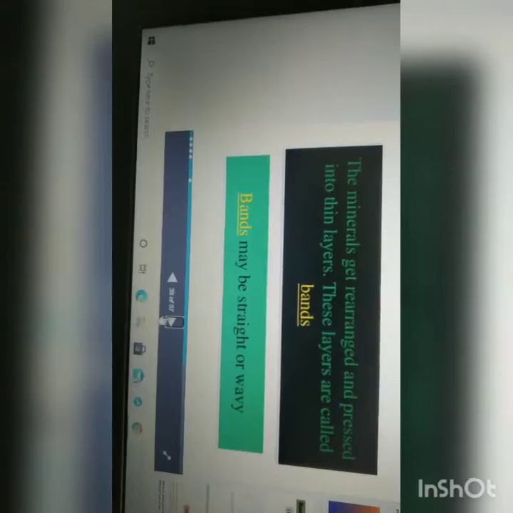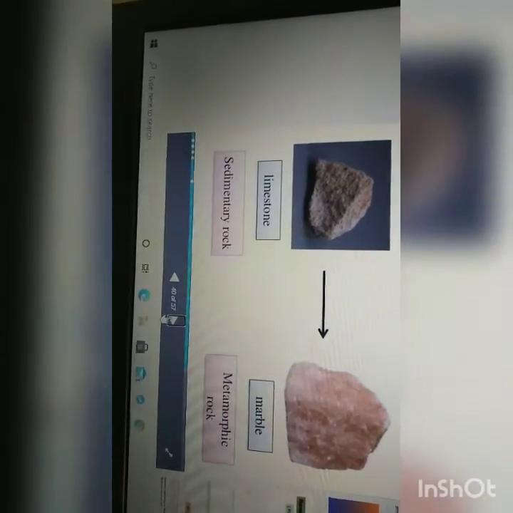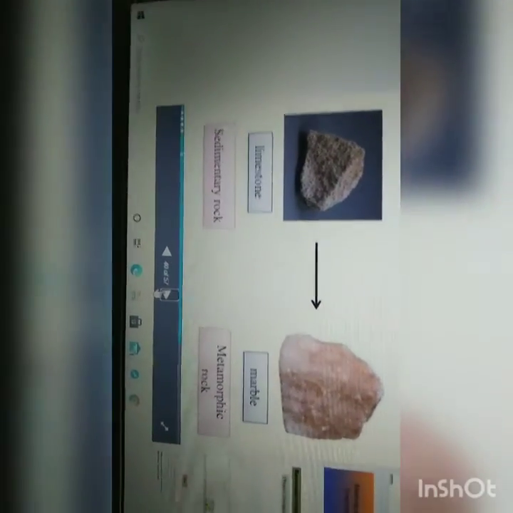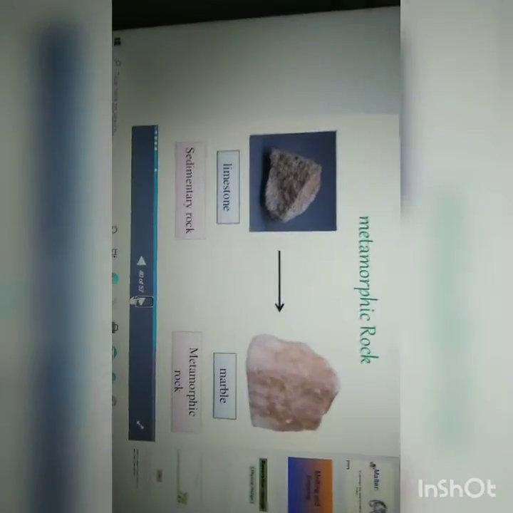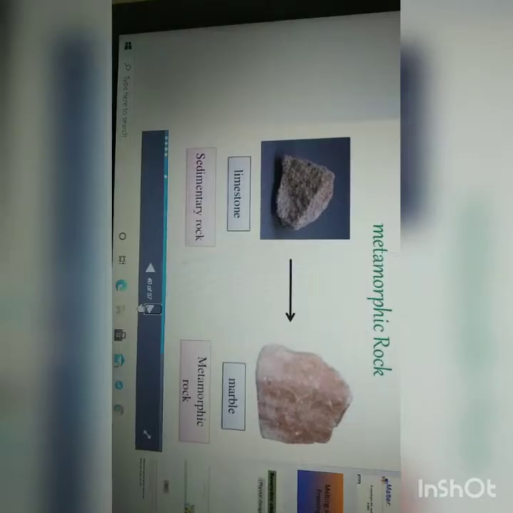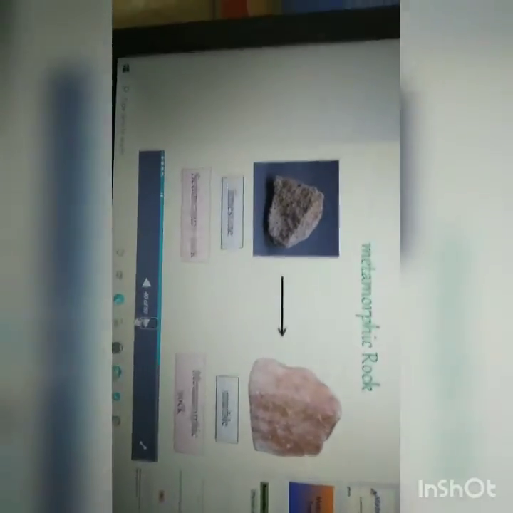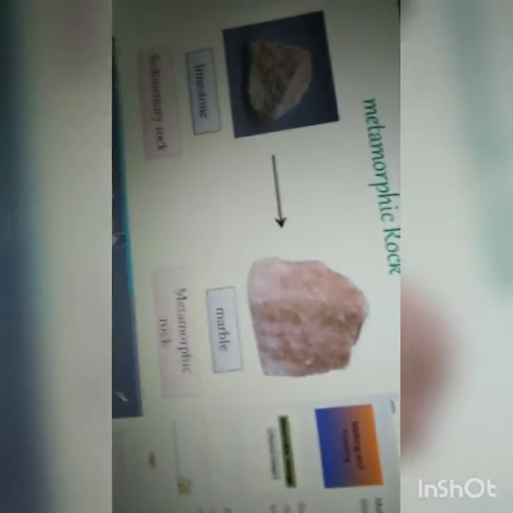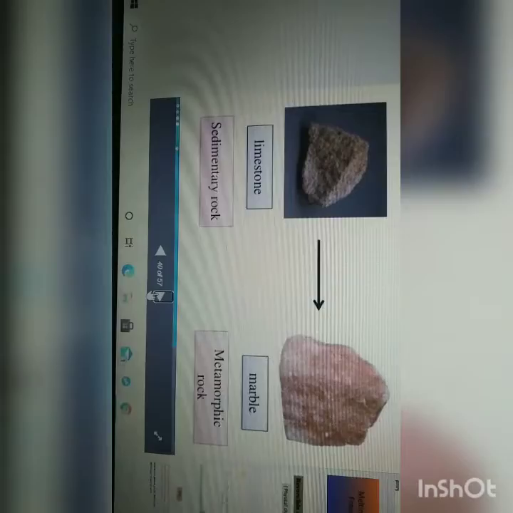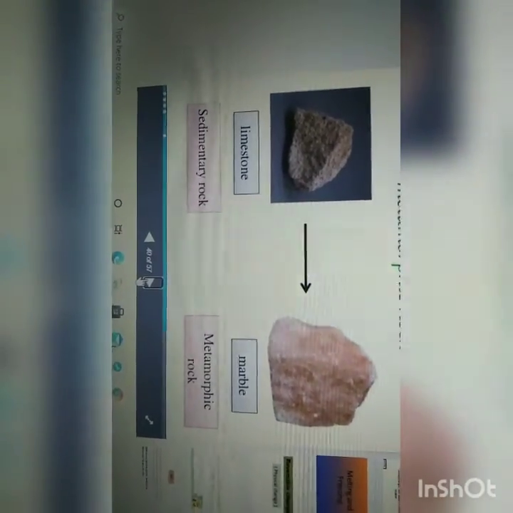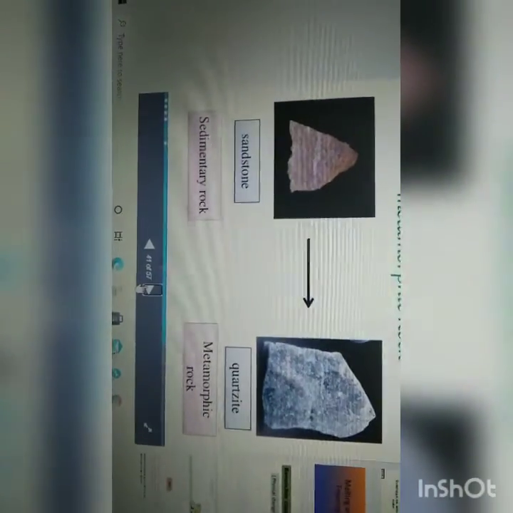Next one, limestone, a sedimentary rock. It has been converted into marble. How is it converted into a metamorphic rock? Marble is a metamorphic rock. It is converted through extreme heat and pressure.